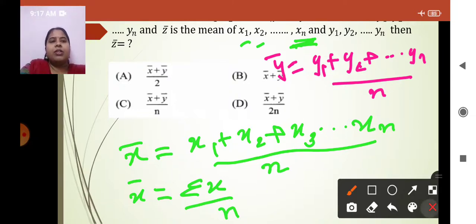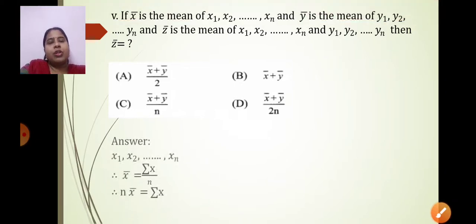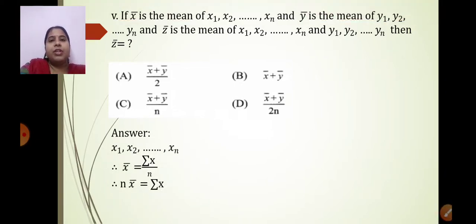So these are the first two steps to be understood. These questions you need to solve stepwise, otherwise you will really not understand. The first part, as I have told you, x1, x2, xn are the observations that are given to us. When I need to add them and find the mean, mean is what? Sum of all observation. Sum means summation, sigma. So summation of x upon n. Now cross multiply, so you will get n into x bar is equal to summation of x.